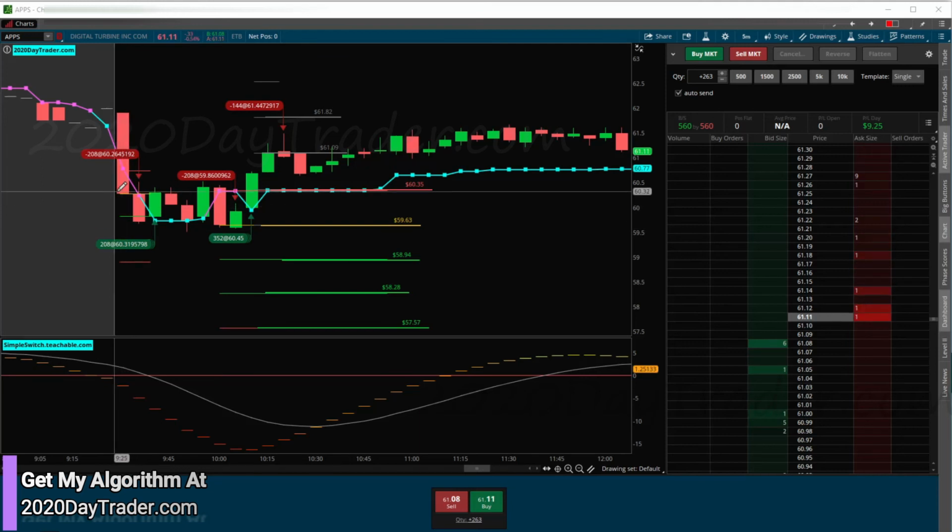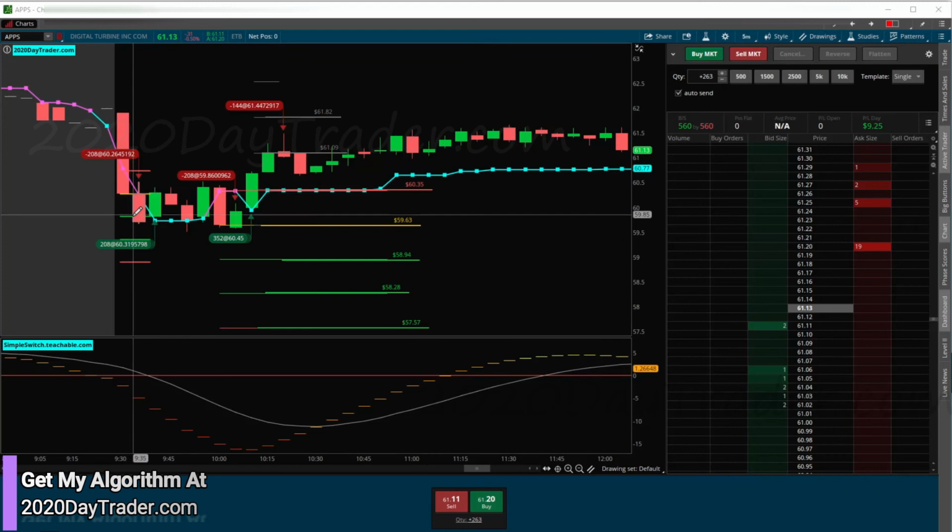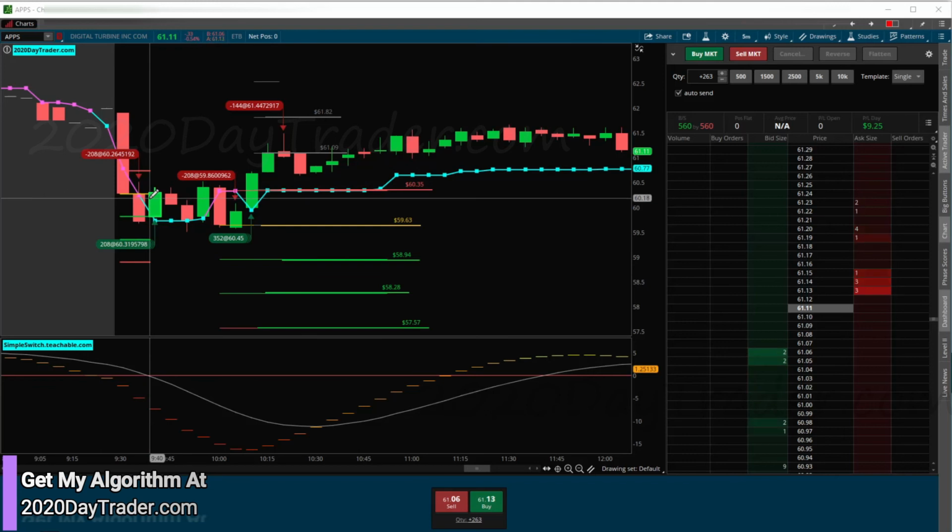Anyway, we jumped into APPS, which was a little scary with this tower candle short. It came down very spready. I could have gotten out here with a $75 or $80 profit. I didn't take the trade. I was looking for a clean hit on this exact level, which needed to come down a little more because it was so spready at the time. So I stayed in the trade, and then I put my stop to break even plus a couple bucks, and then it popped back up and I ended up with a loss on it. So stupid.